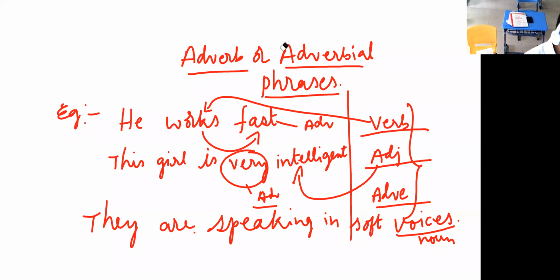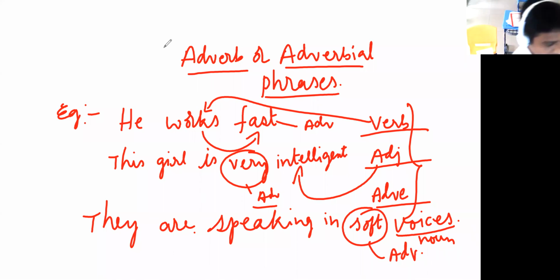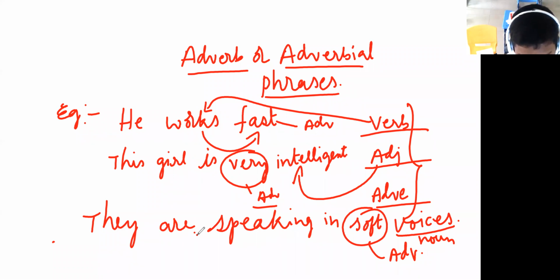But according to the course book, it is an adverb. Soft. Okay, adverb. In this case, it is right. This girl is very intelligent, and they are speaking in soft voices. This is also an adverb. Clear?